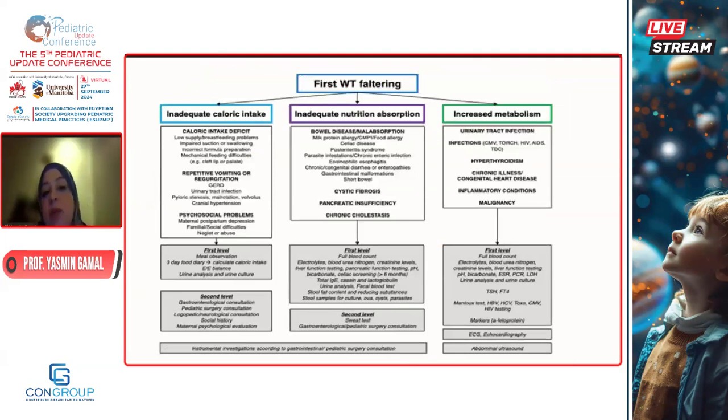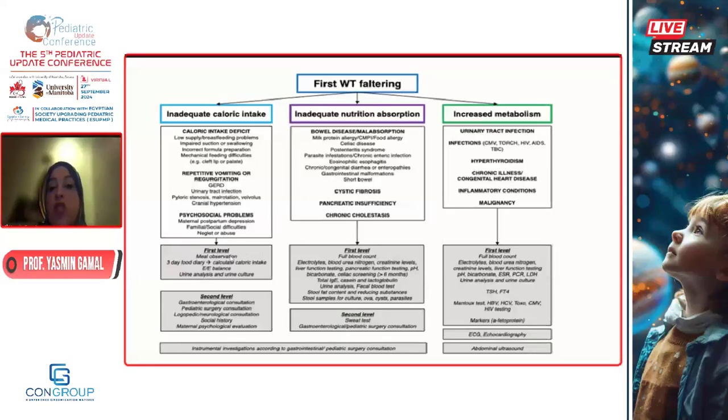So this is the take-home message for today. This is an algorithm done by the Italian group, and it is a consensus and guideline on how to approach a child when you are monitoring the child and he deviates from the norm. So if he's having problems with the weight, revise the inadequate caloric intake, search for the deficit and try to replenish this deficit. If he's having repetitive vomiting or regurgitation, refer to a gastroenterologist.